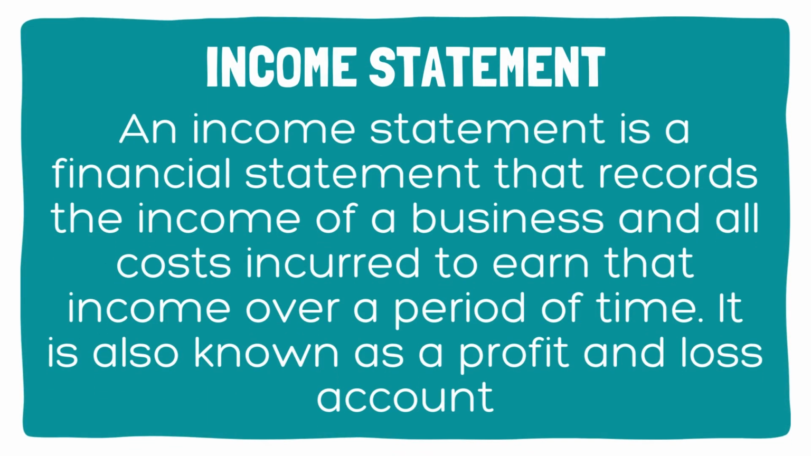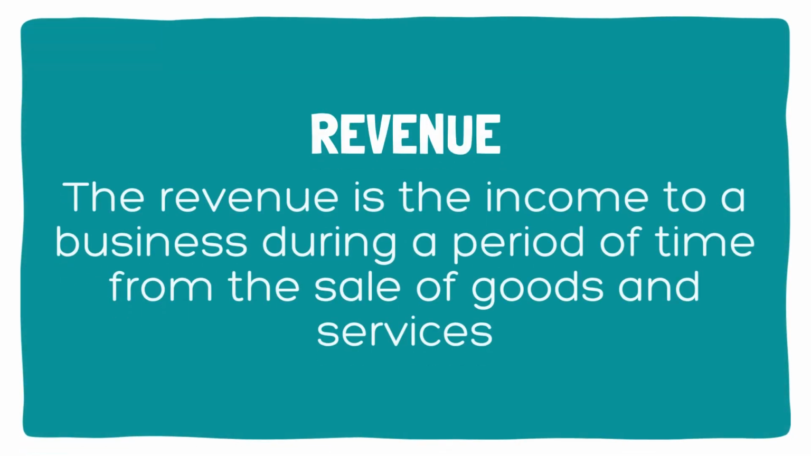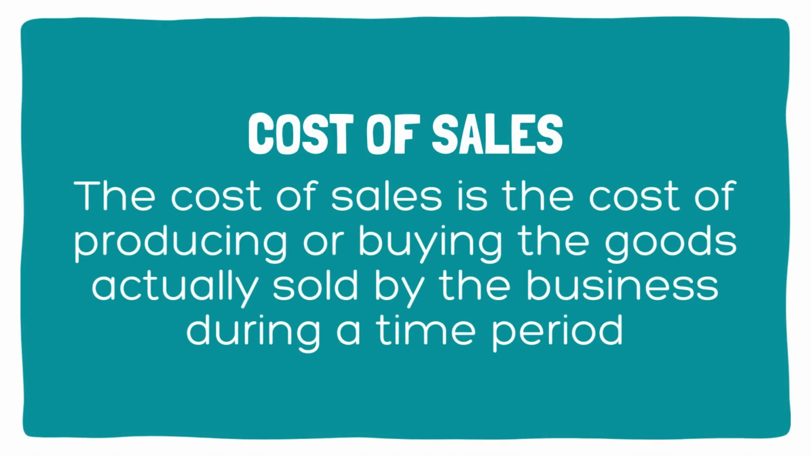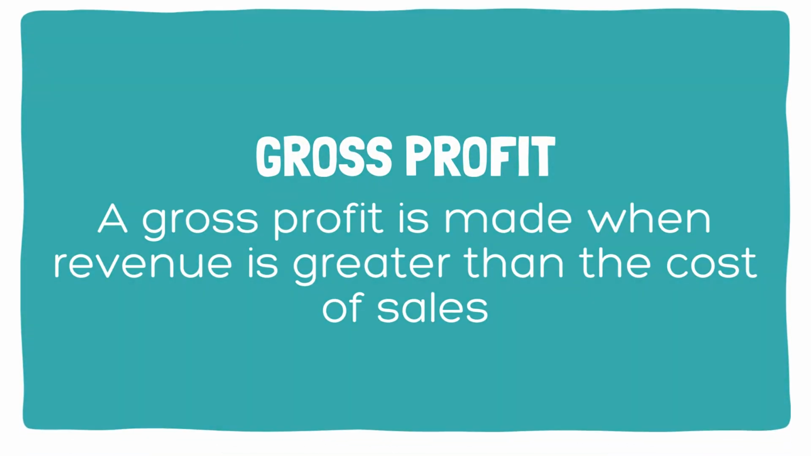An income statement is a financial statement that records the income of a business and all costs incurred to earn that income over a period of time. It is also known as a profit and loss account. The revenue is the income to a business during a period of time from the sale of goods and services. The cost of sales is the cost of producing or buying the goods actually sold by the business during a time period. A gross profit is made when revenue is greater than the cost of sales.